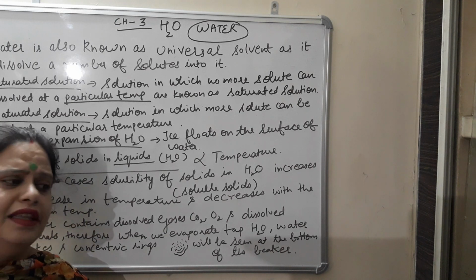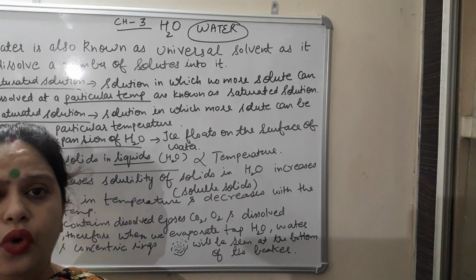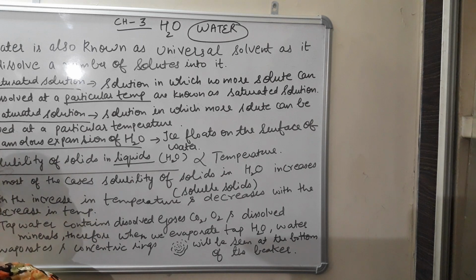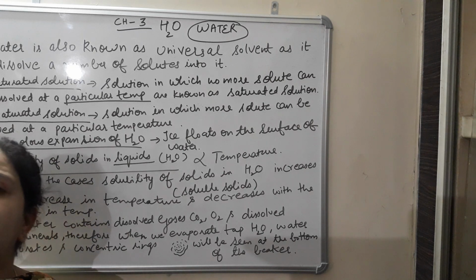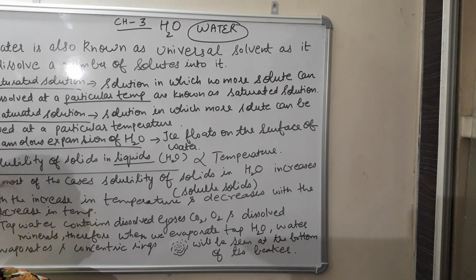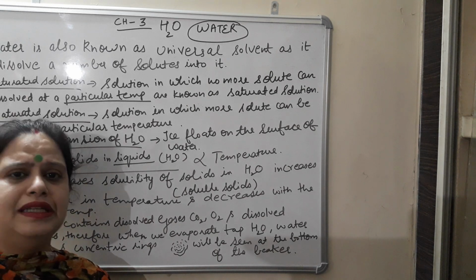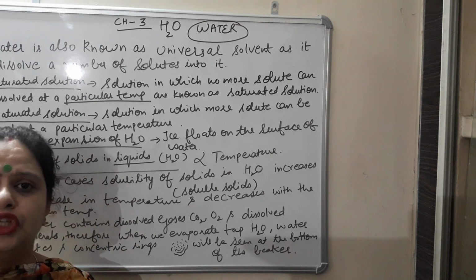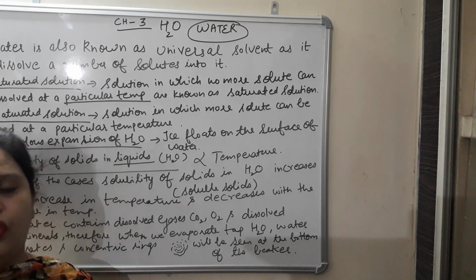Like in free state in the form of ice, snow, in river, in lakes, etc. And in combined form there are different compounds in which water is present. It is present in acids, it is present in bases, it is present in fruits, it is present in vegetables, human body, animals, etc.